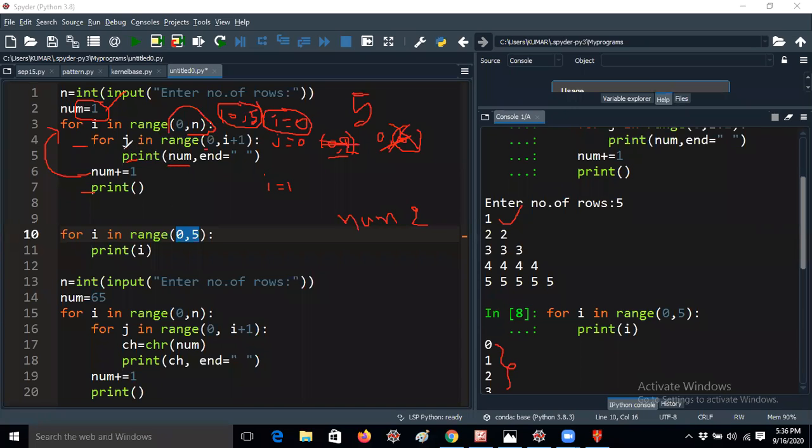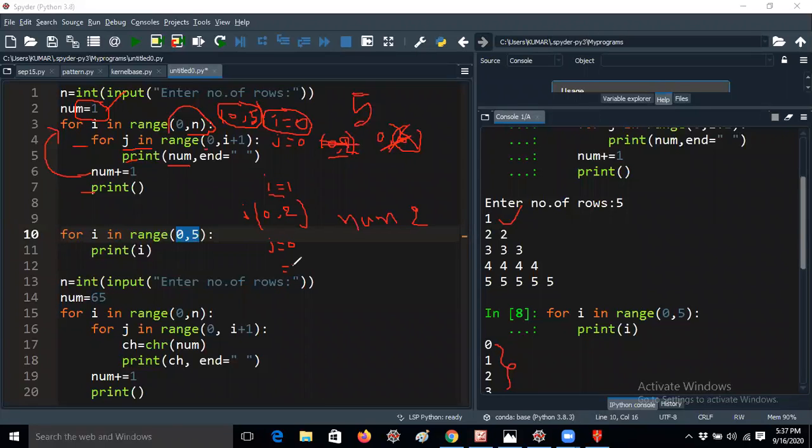Let me continue with j in range of 0 comma I plus 1. This is the inner for loop, so it will take the jth loop from 0 comma I plus 1. The i value is 1, so 1 plus 1 means 2. So 0 comma 2 means now the jth loop will iterate 2 times, for j equal to 0 and j equal to 1.